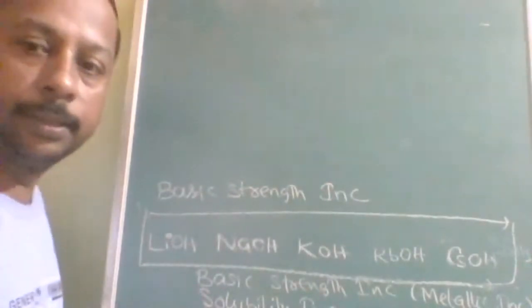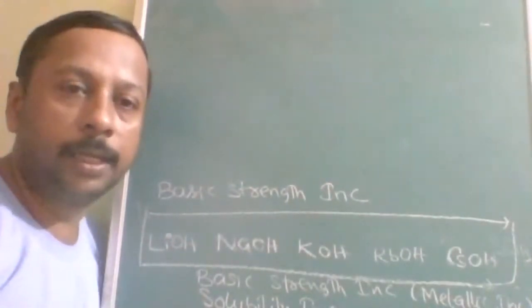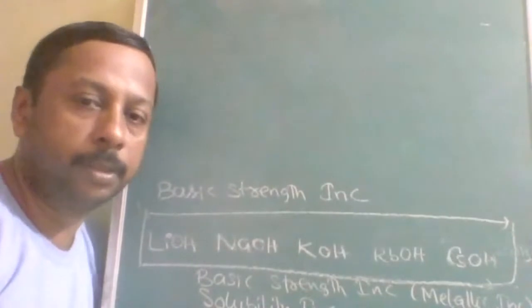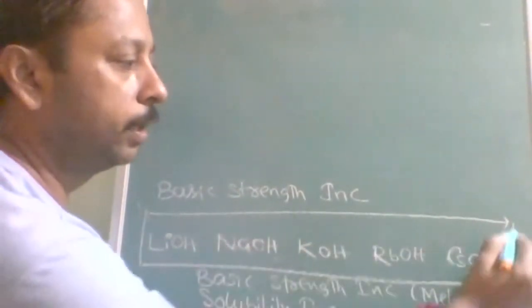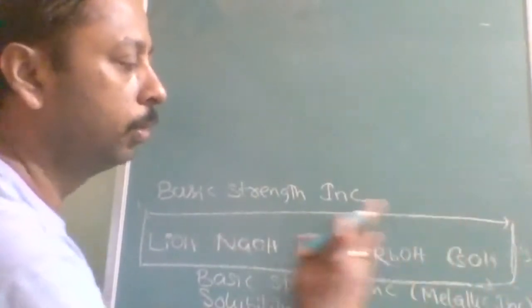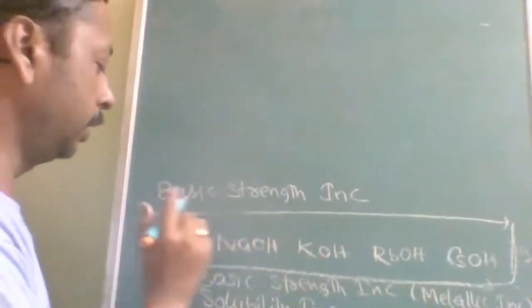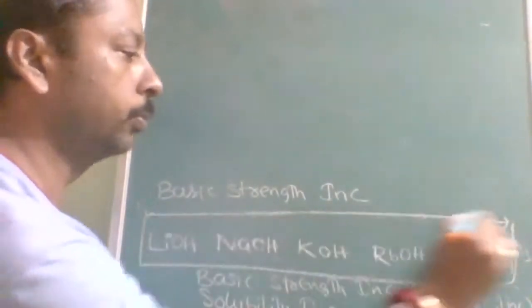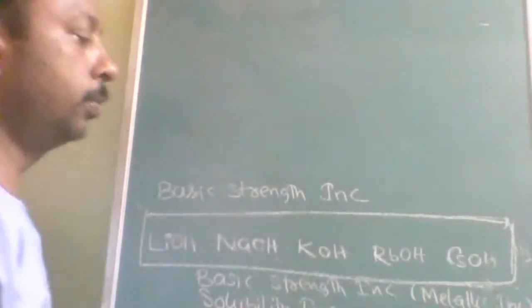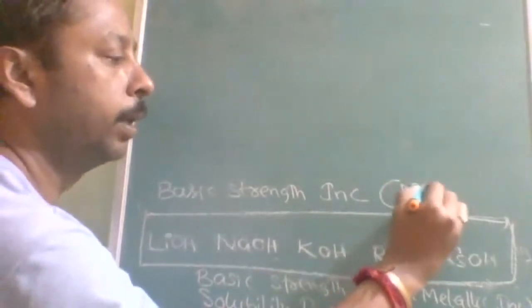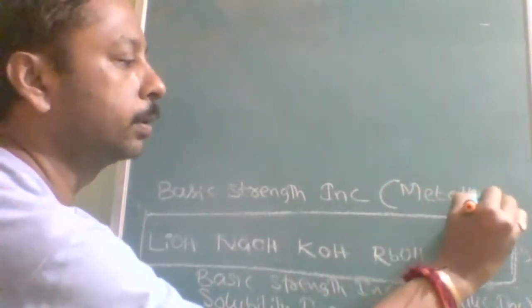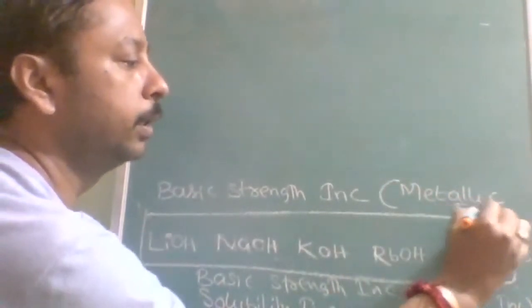Because metal hydroxides are basic in nature, and down the group, due to decrease in ionization energy, metallic strength improves. Metallic nature increases, so obviously basic strength improves.